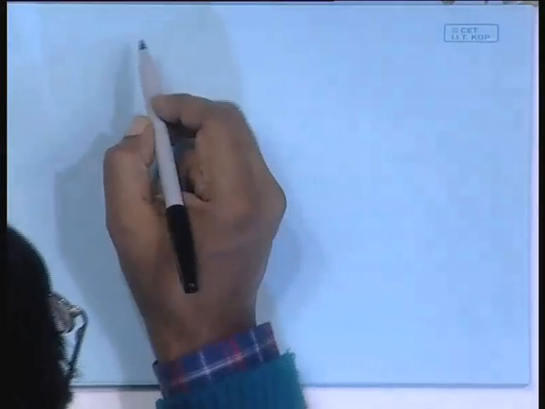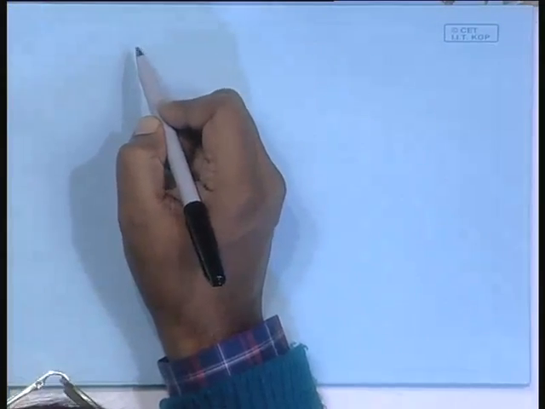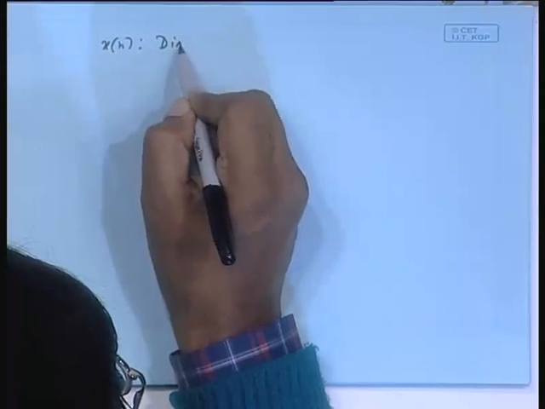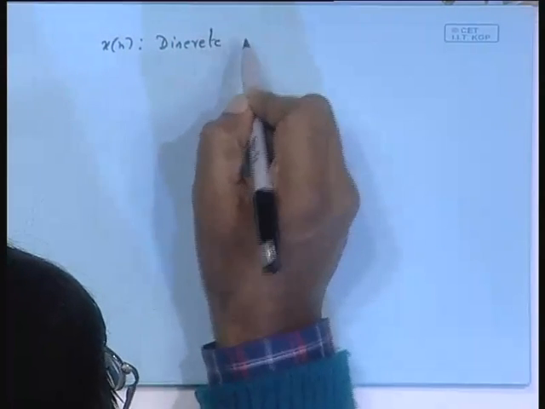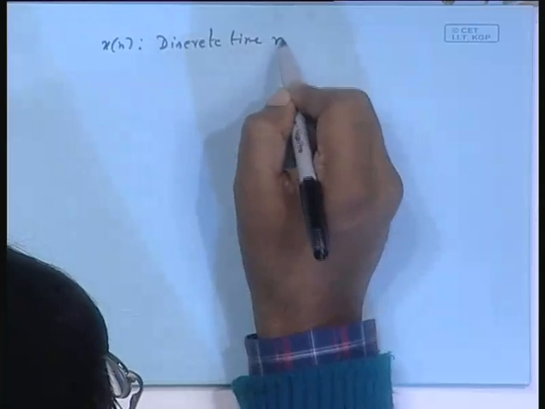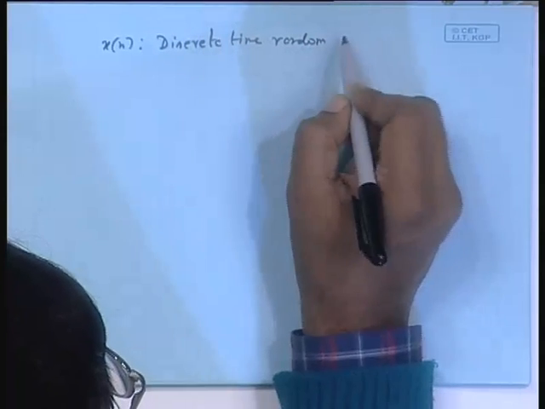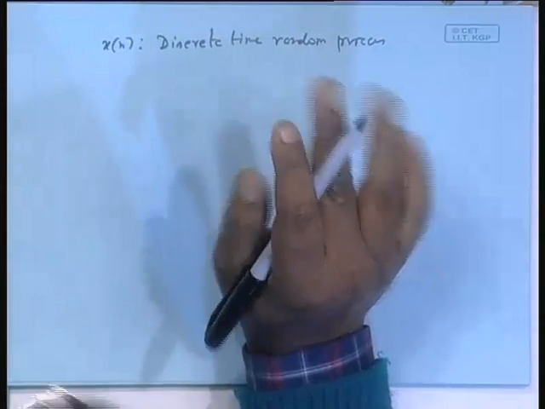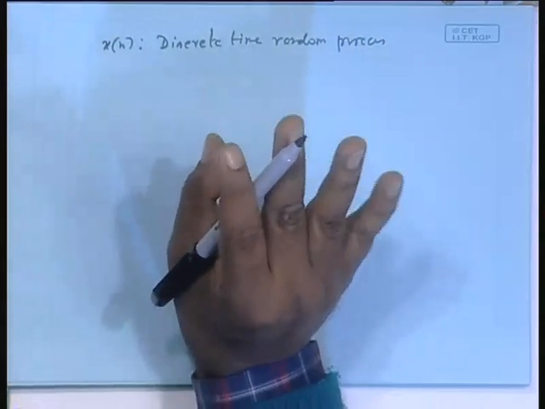As a special case now, consider that suppose there is a discrete time random process x n. So, x n minus 1, x n minus 2, and so on. This is given. Stationary or not, I am not speaking so far.